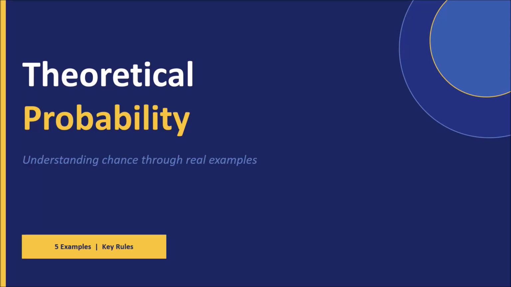Dear students, welcome back. In this lesson, we are going to discuss the concept of theoretical probability, and we are going to discuss 5 examples from our daily life to explain this particular concept.